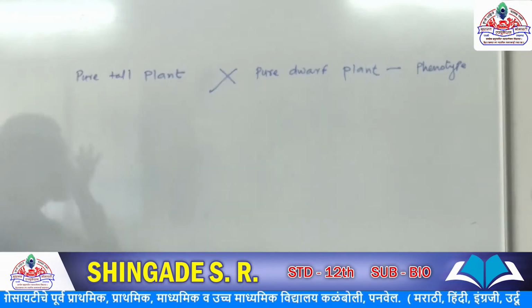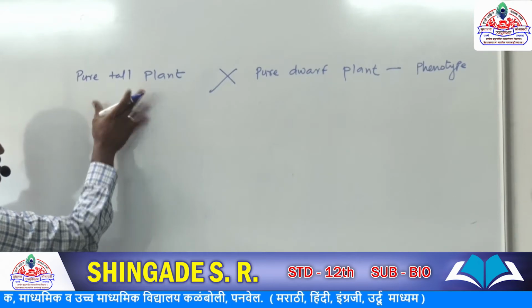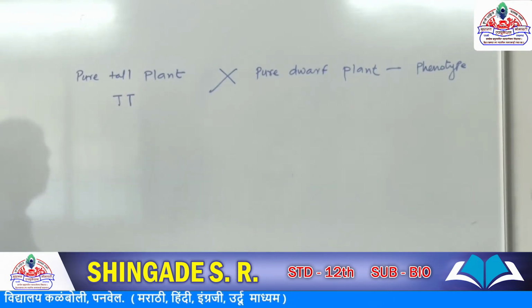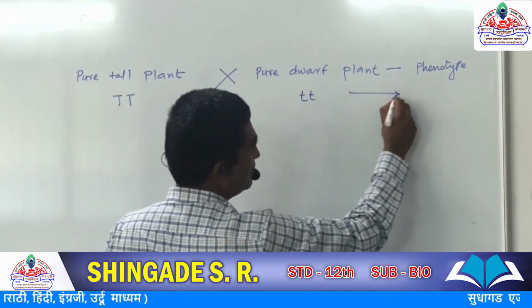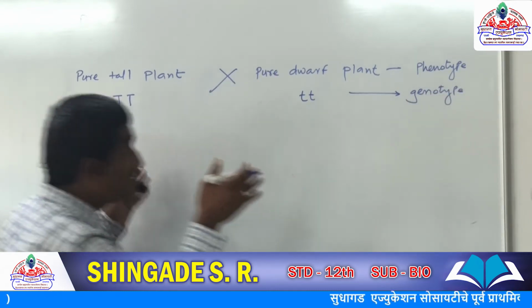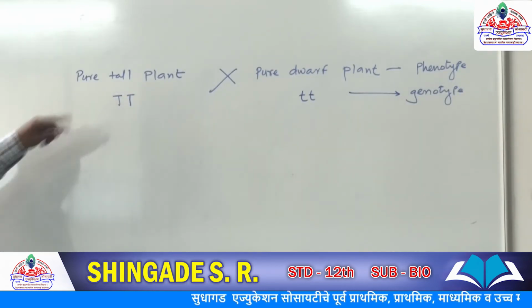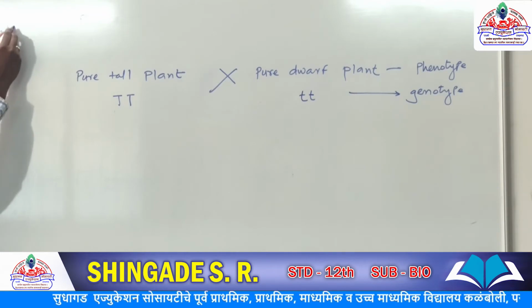So when the character is observable, that is called phenotypic character. What about the genotype of pure tall? We know dominant is denoted by capital, so capital T, capital T, and small t, small t. These are the genotypes. When we cross these two plants, we consider only one character, that is the height of plant.